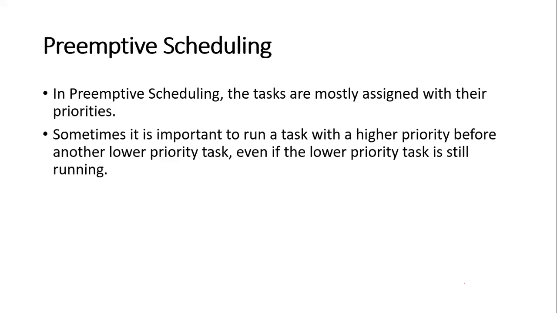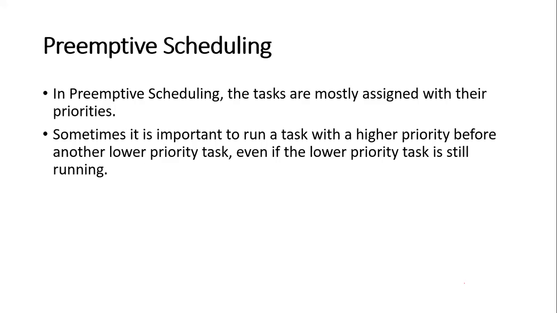Then your lower priority process must be paused, and the higher priority process is allocated the CPU time and runs its execution. When the higher priority process completes its execution, then the lower priority process can resume its operation.